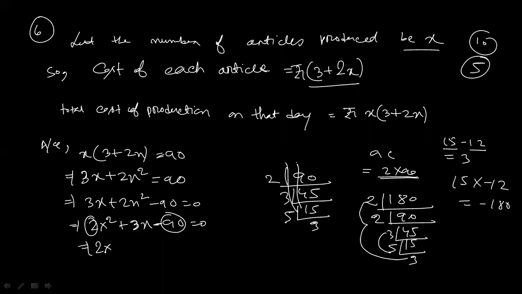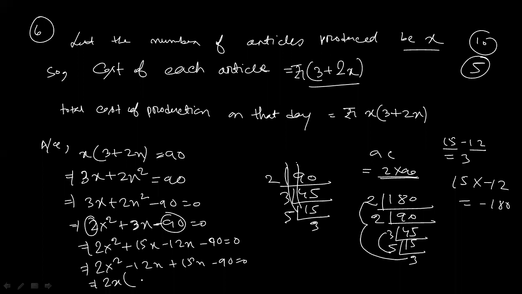So this one, 2x square plus 15x minus 12x minus 90 equals 0. Now do one thing. Write down minus 12 first. Why? Because to take common, you have to write down minus 12 here. Then 15x minus 90 equals 0. Now here take 2x common, so it will be x minus 6. Here take 15 common, it will be x minus 6. 15 times 6 is 90. Yes or no? Yes.